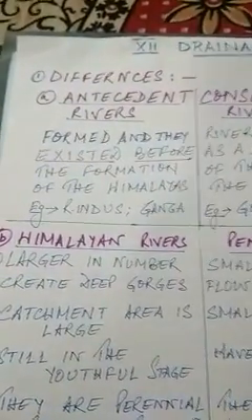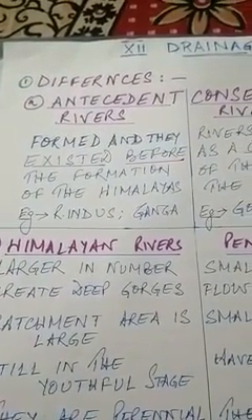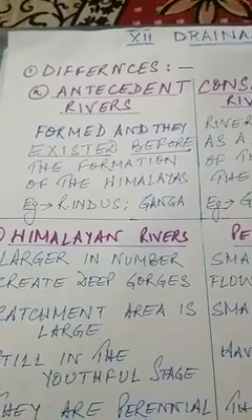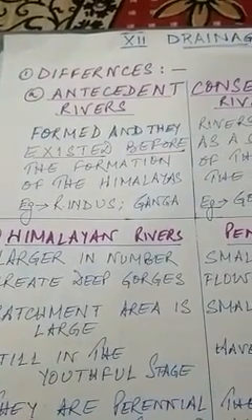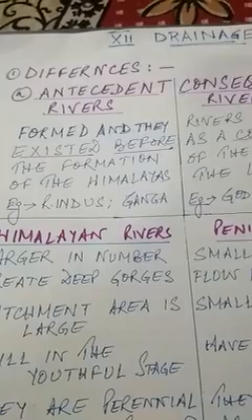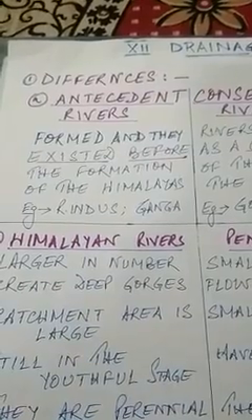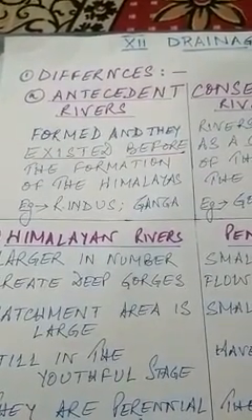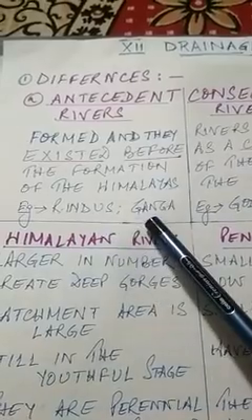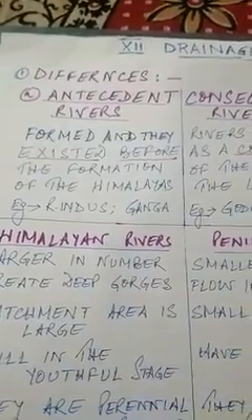So coming first to the antecedent rivers. The word antecedent means the rivers that were formed or the rivers that existed before the formation of the Himalayan range. Now, it may sound a little strange that how did the rivers flow even after the Himalayas were created or formed? They cut across deep gorges in Himalayas, in the mountain ranges, and they continued their flow. Two examples are given over here, as you can see, Indus and Ganga. Both are considered to be the Himalayan river system.